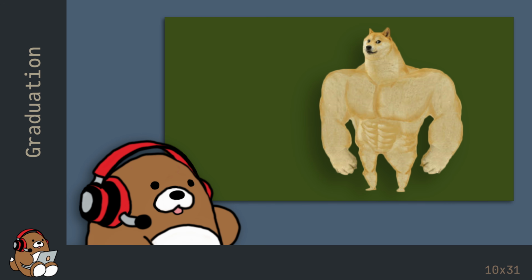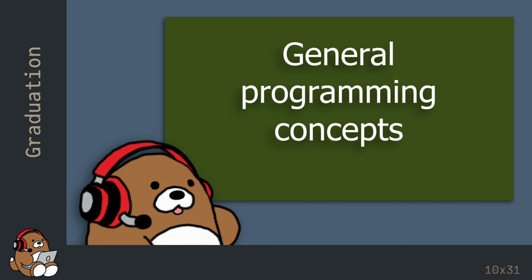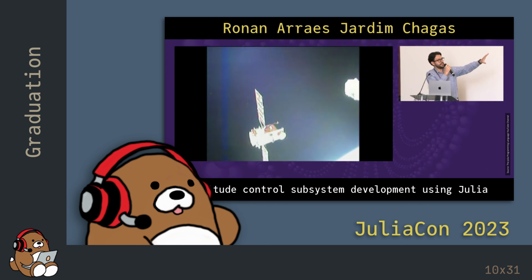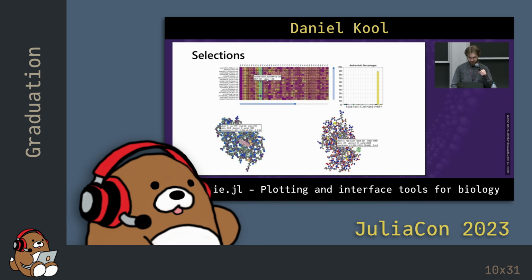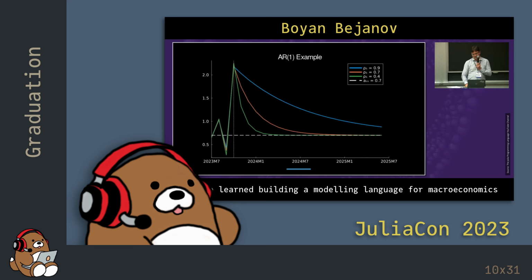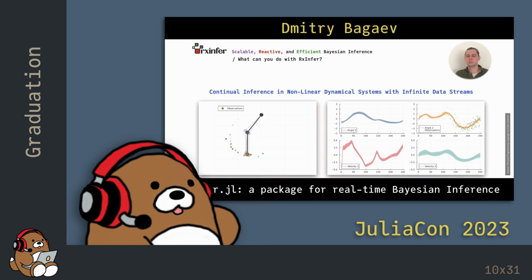That's a lot to learn, so take some time to celebrate your achievements. A lot of what you learned in this series is general programming concepts. So even if you ultimately decide that Julia isn't for you, you can still apply the knowledge that you acquired here to many different programming languages. If you decide that Julia is for you, then the world is full of possibilities. What you choose to do with Julia is ultimately up to you.